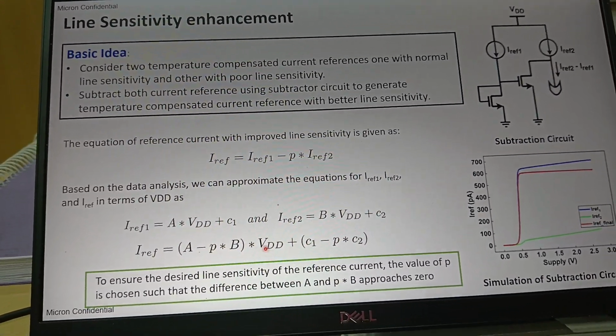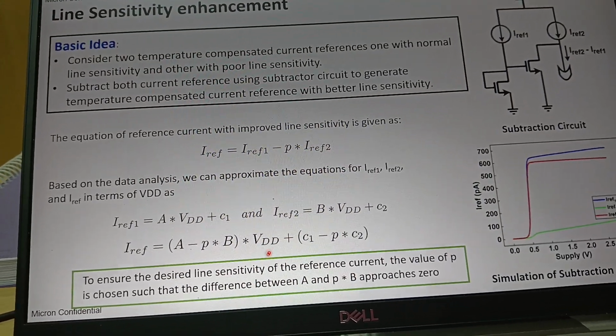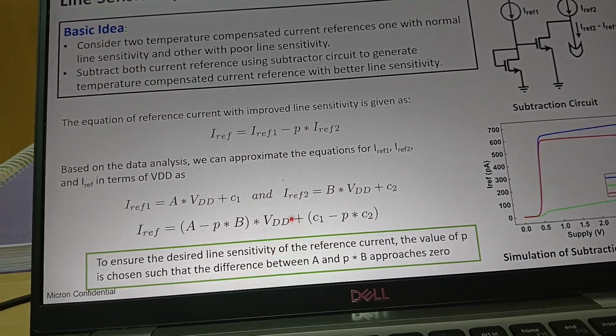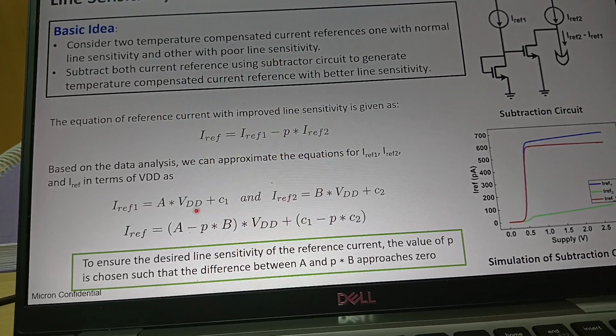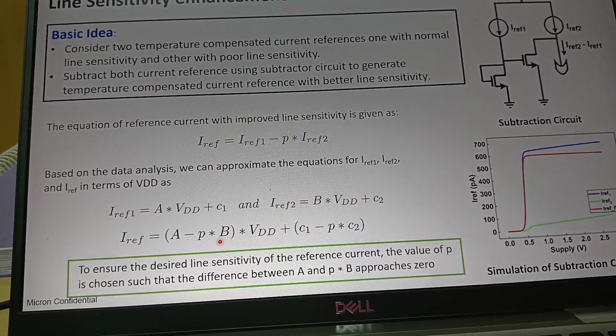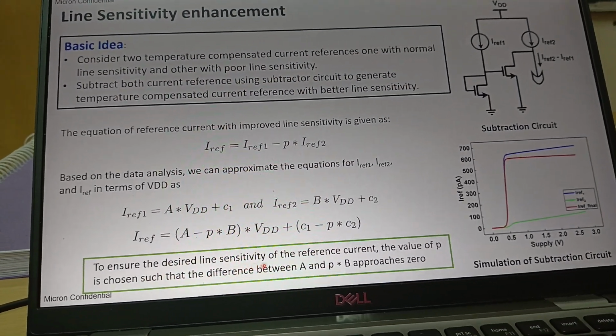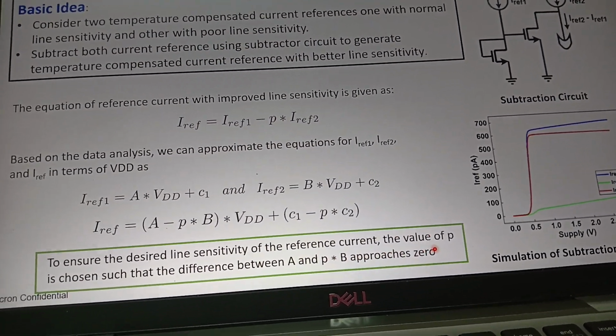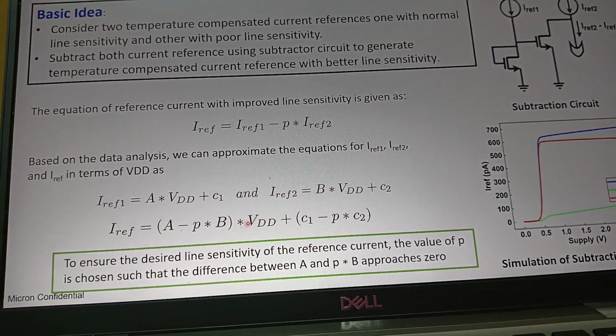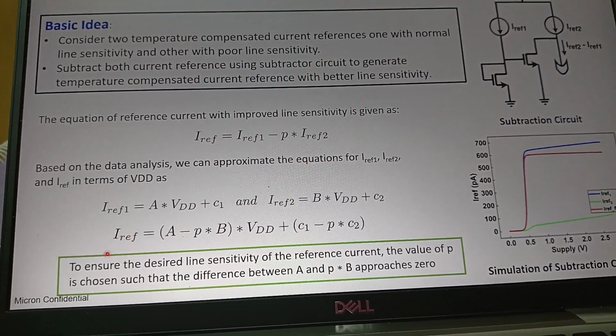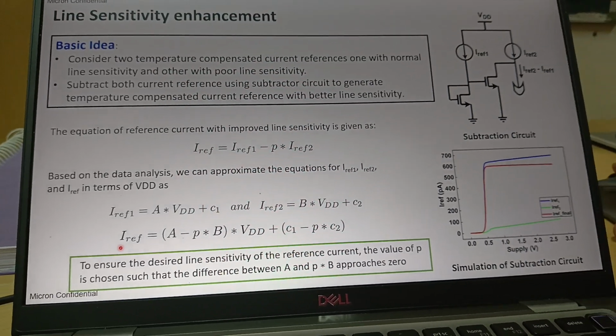If you want to reduce the variability with respect to voltage, then you will reduce this term to zero, almost zero. So that's how the ultimate goal is. If you see, the value of P is chosen such that the difference between A and PB approaches zero, so that we will not have any VDD dependent terms in the output reference current. So this is what our ultimate goal is.